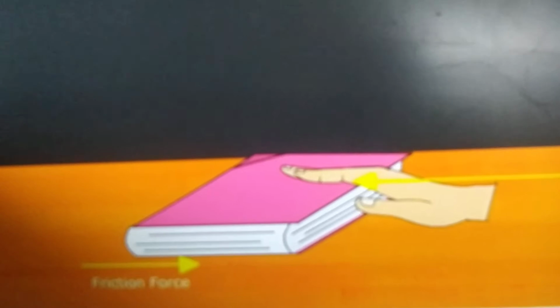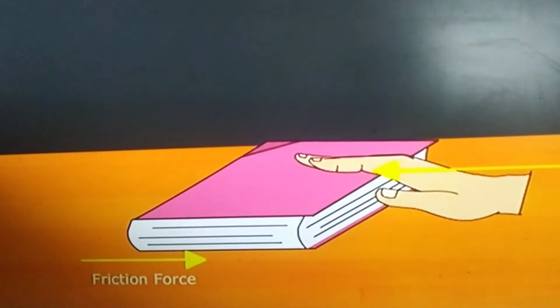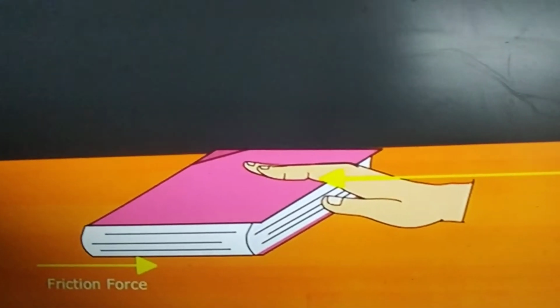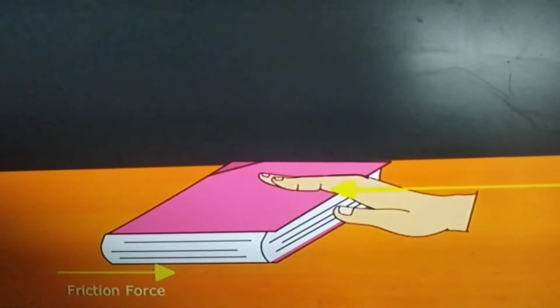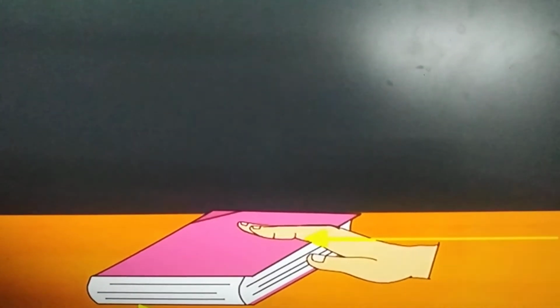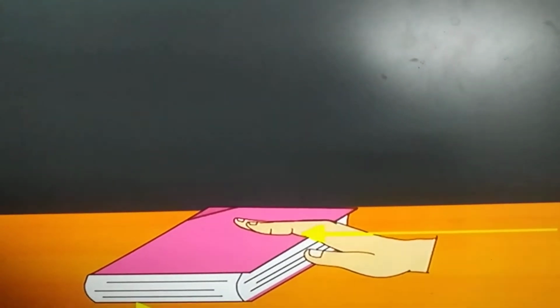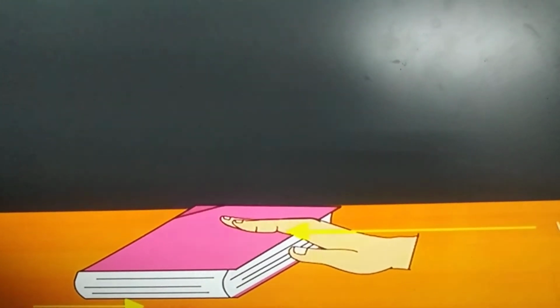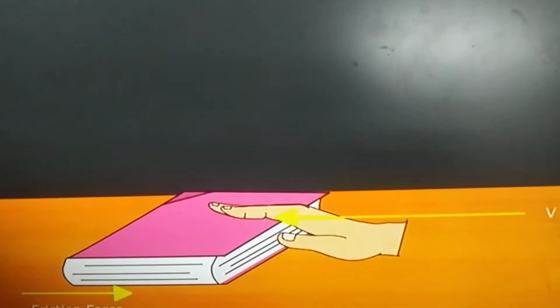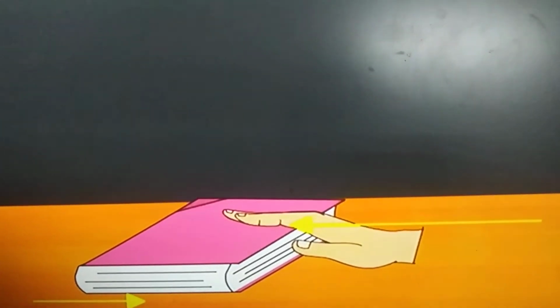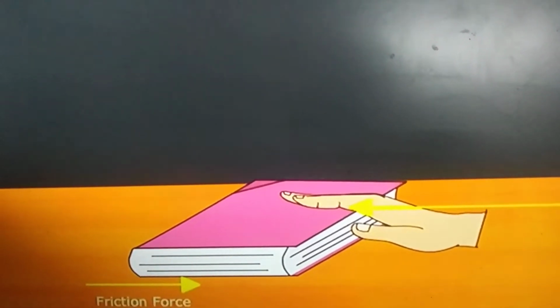So what is helping it to stop the book? Frictional force. There is an applied force and also there is frictional force. Here the tabletop exerts a force on the book, which is responsible to slow it down and then stop the relative motion between the tabletop and the book.